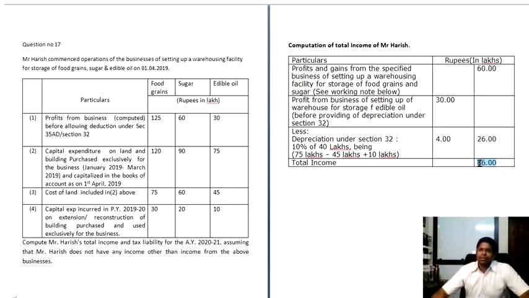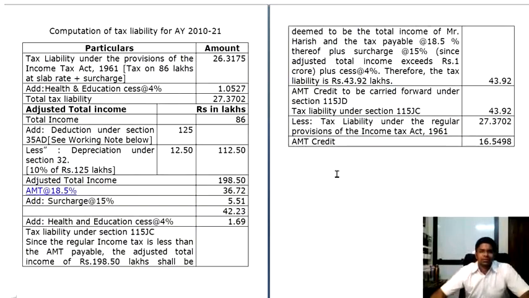Now on 86 lakhs, you are supposed to calculate taxation, tax liability as per the normal provisions and also as per AMT provisions. Now, tax liability under the Income Tax Act as per the normal provisions. How did you arrive at this particular amount? It's pretty simple. On 86 lakhs, you have to calculate as per the slab rate.